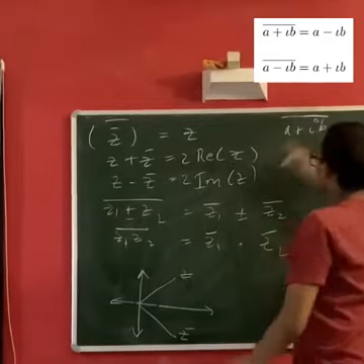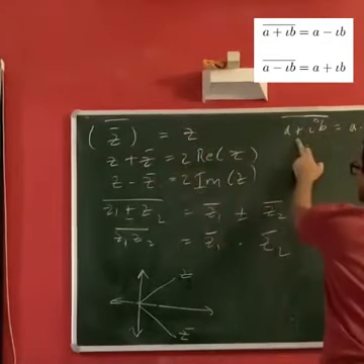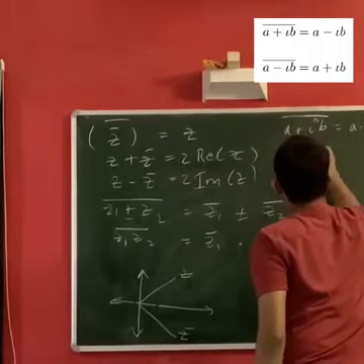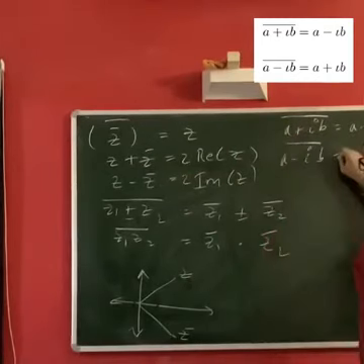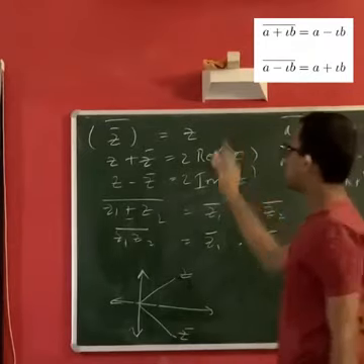So using this, if we try to prove, we have z bar to be a minus ib if z is a plus ib, and then the conjugate of a minus ib is a minus i of minus b, that is a plus ib. Either way we have the result.